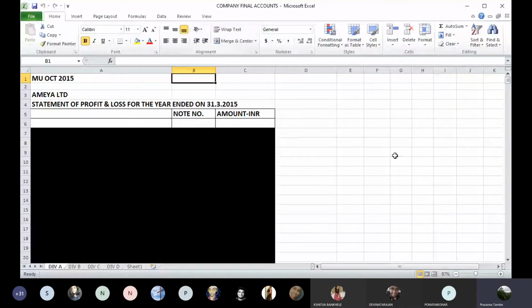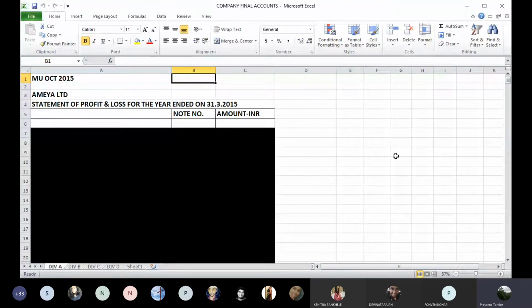So good morning everybody, and we'll start with the first question on preparation of final accounts under Schedule 3. Now all of you already have a question for Ameya Limited, which is extract of P&L account details. The details only are related to profit and loss account. So let us just read, it's a first sum, so let us go slowly.